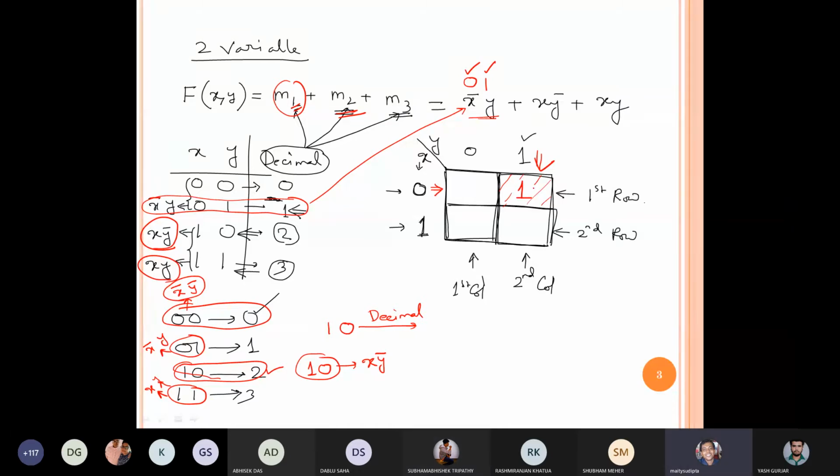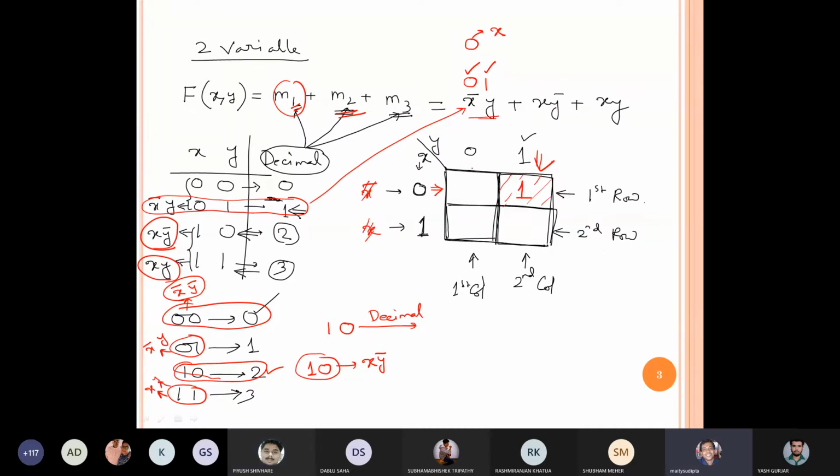Is there anyone who is facing an issue? X bar is 0, not x is 0. X bar is 0, but the thing is that I have two values, na? X can take either 0 or 1. Here I am writing 0 in the form of x bar. That means if I write this, it is x, it should be x bar. Some conventions you have to follow.